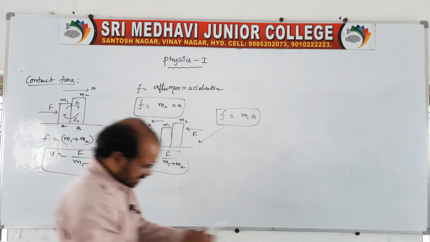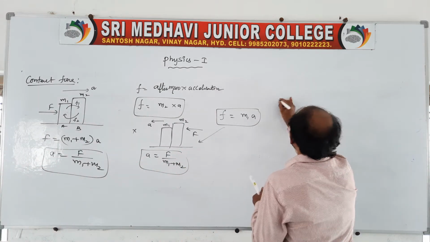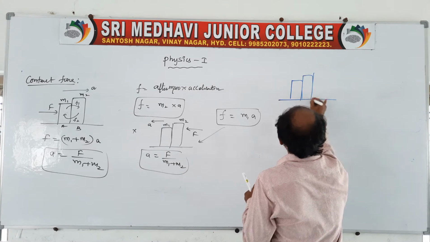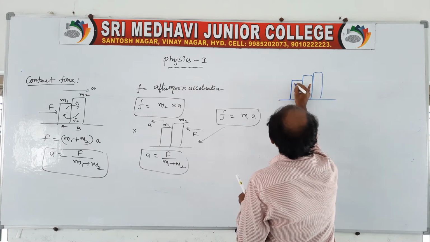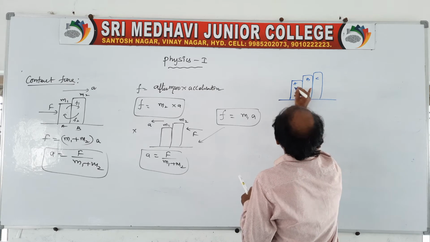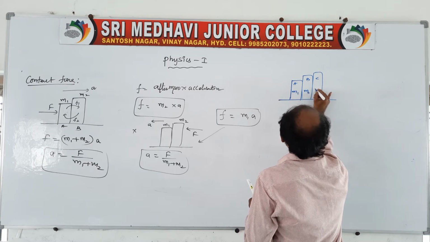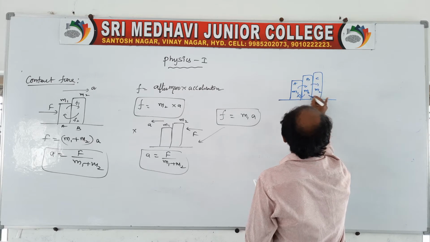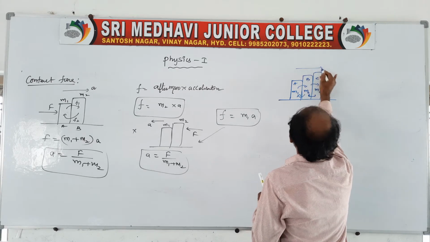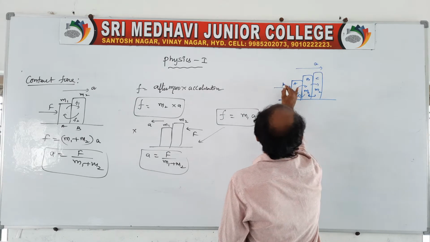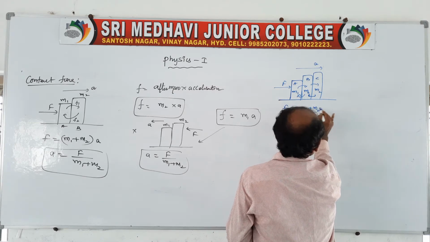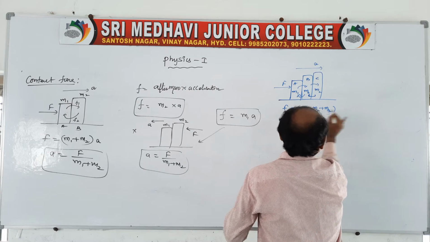Suppose I give you another example related to contact force. You take three blocks kept like this, A, B, C, with masses M1, M2, M3. This block applies a force on this, and this also applies a force on the next, clear? The blocks are accelerating with an acceleration A, and the three blocks are kept in contact, so M1 plus M2 plus M3 into acceleration.